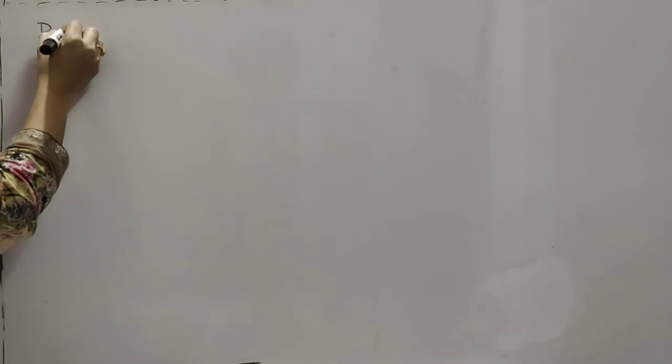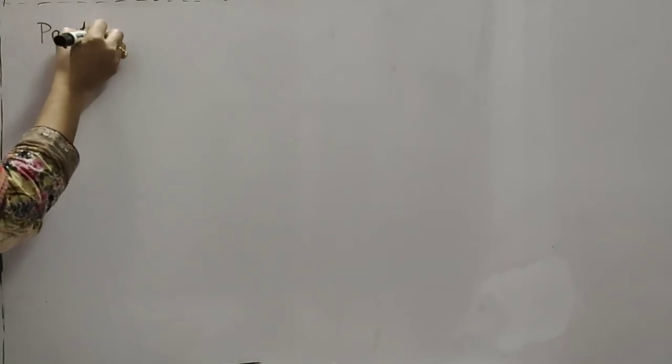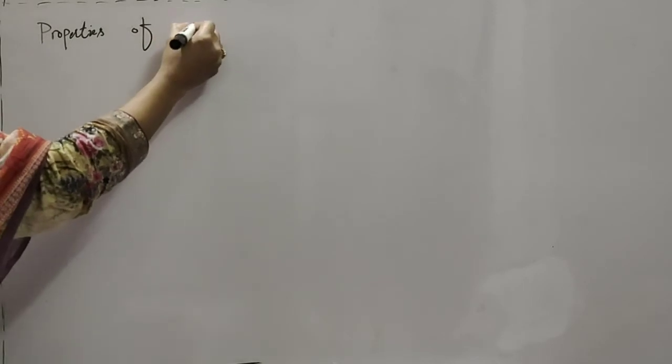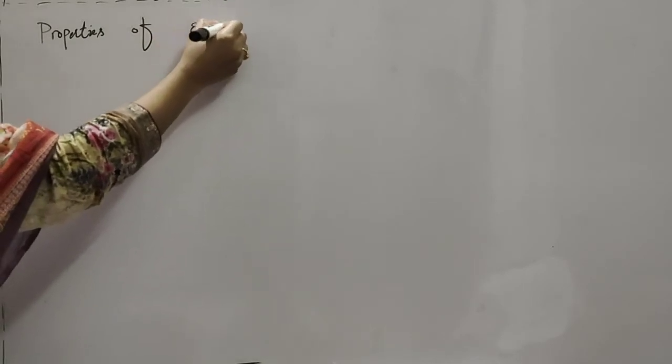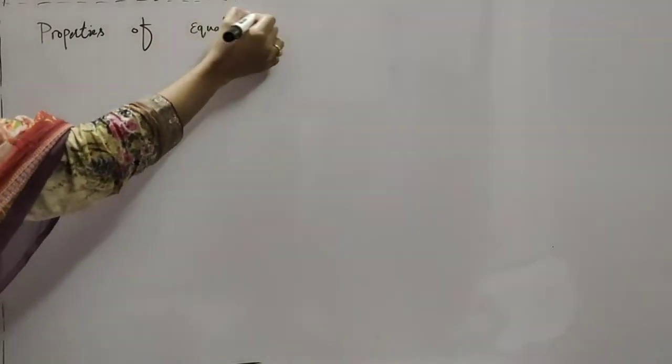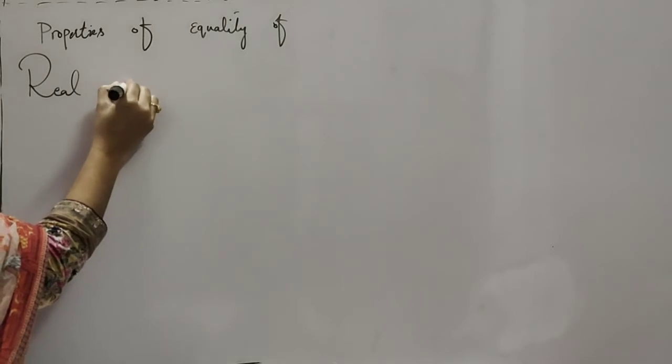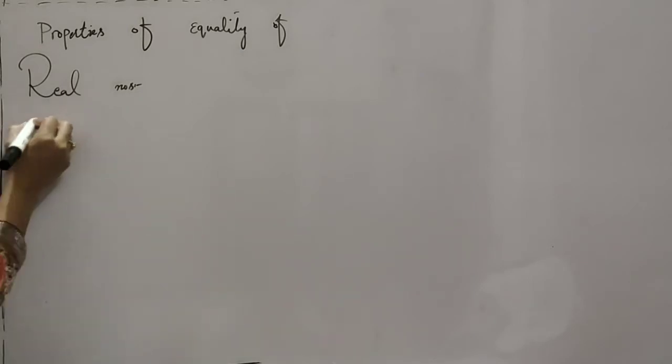Now, in our last video we learned the properties of equality of real numbers. The properties of real numbers are as follows.